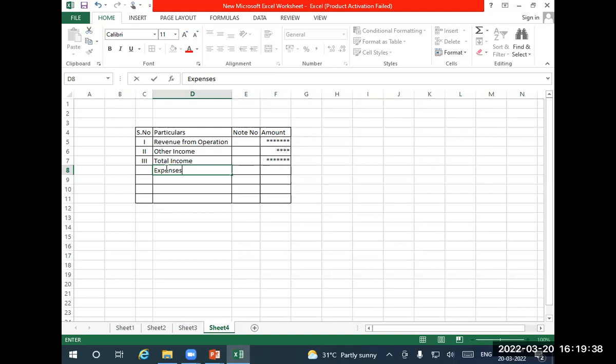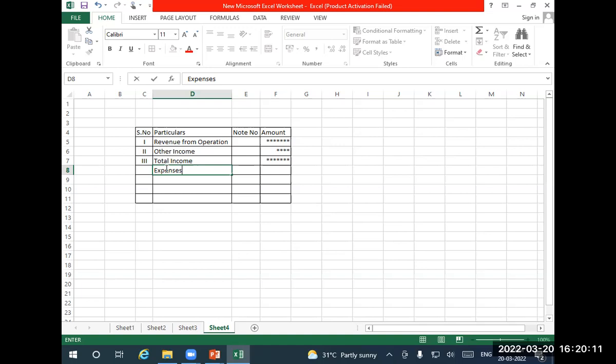I'll repeat it again. Opening stock of raw material, plus purchase of raw material, plus any expenditure on purchase of raw material, minus purchase return, minus closing stock of raw material. If you do this, you will get one value. That value is the first item of expenditure, called cost of materials consumed. You have to write that there. And how do you arrive at this? You have to prepare a note and write the note number also there. Okay, next point number B or point number 2.